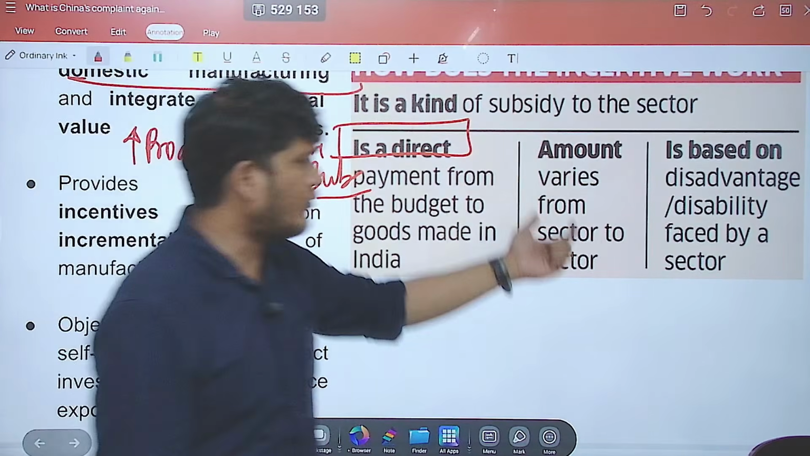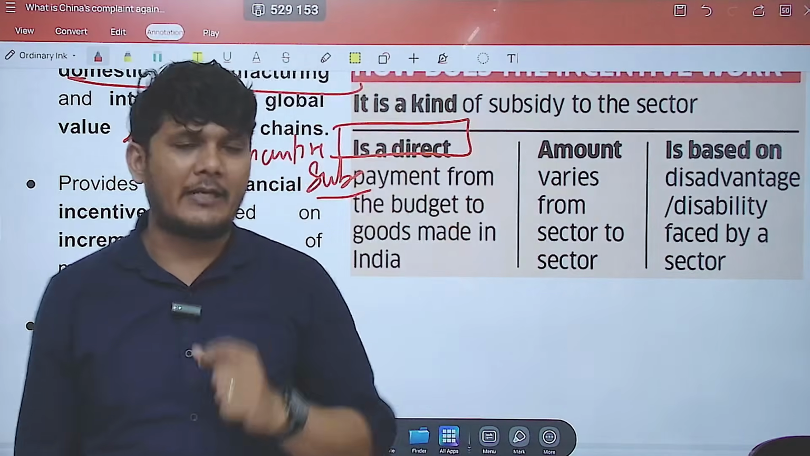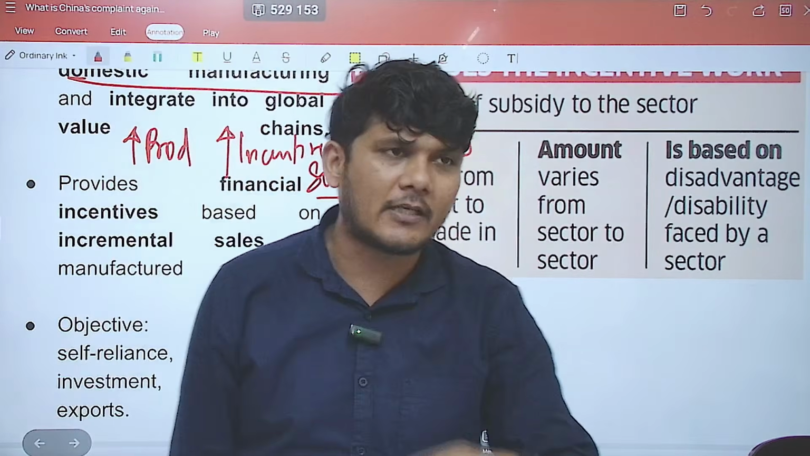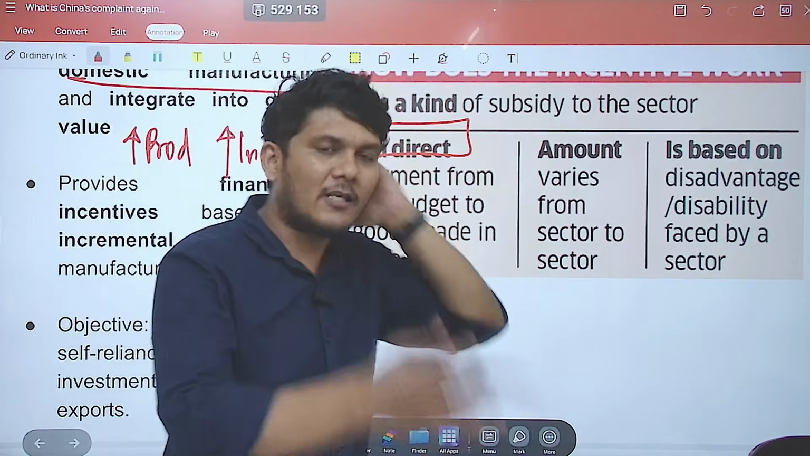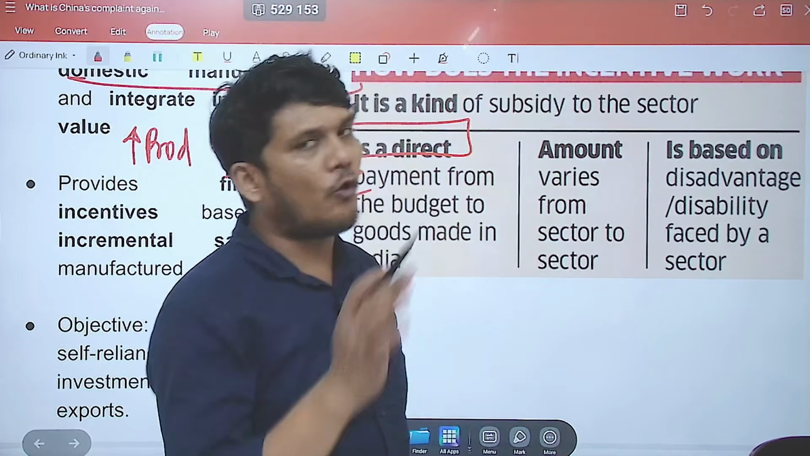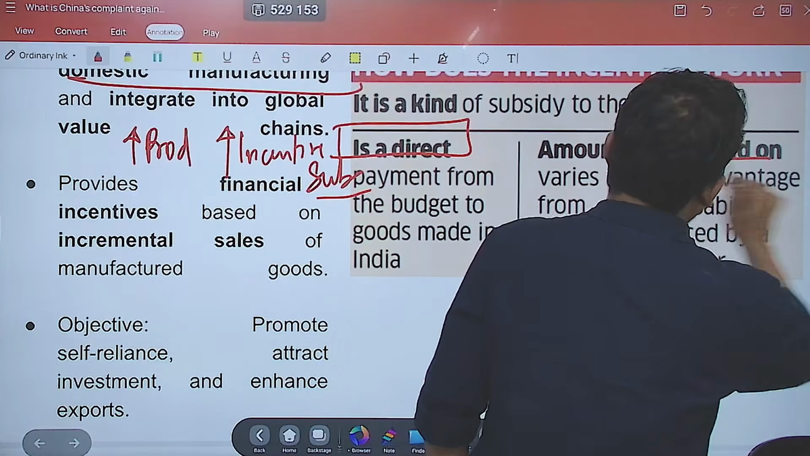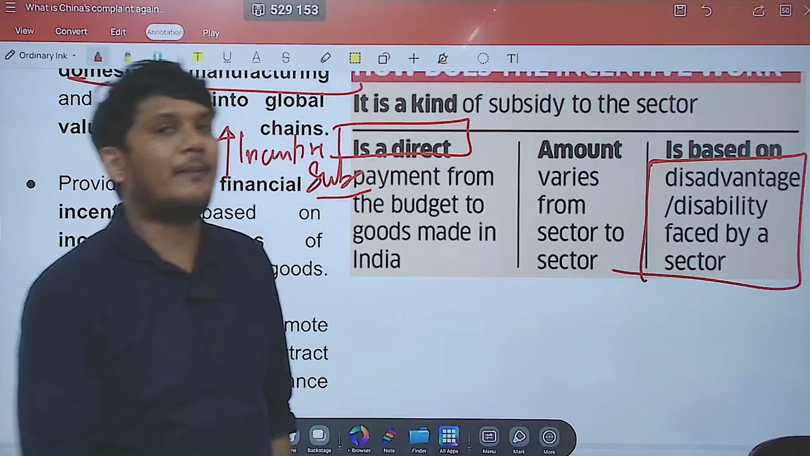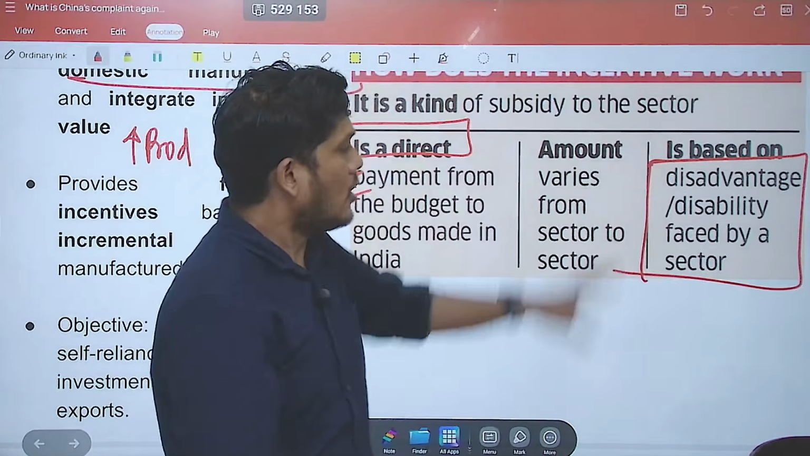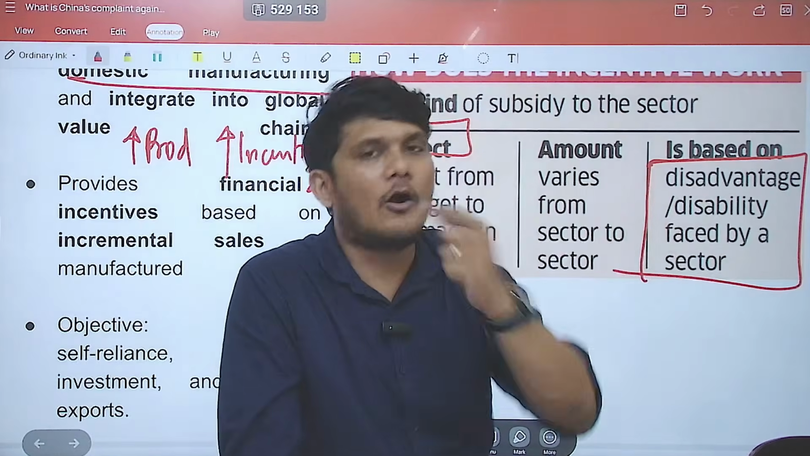Of course, the amount varies from sector to sector. As I said, it is there in various sectors. So the allocation of funds is specific to a specific sector. It is, of course, not uniform. Now, it is based on the disadvantage or disability faced by a sector. Now, this is very important. Using this point only, we are going to counter China's claim.